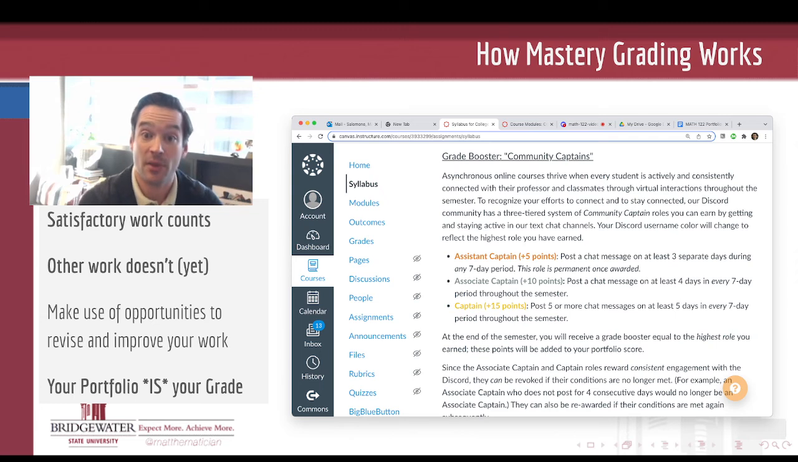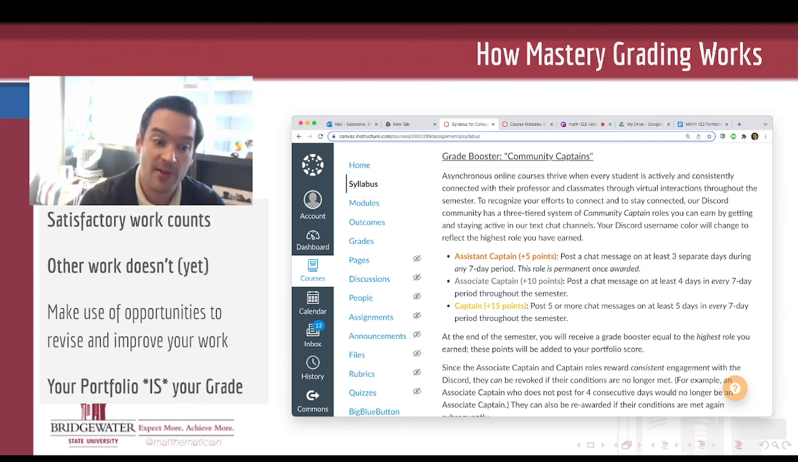Final thing I want to mention, in addition to your portfolio, the only other source of points is going to come from what I call a grade booster. And this semester's grade booster is being a community captain in Discord. So I want to provide an incentive for you to be in the Discord chat, interacting with me, interacting with your classmates as often and as much as you can, to create a vibrant course community that supports one another throughout the semester. That is what makes an asynchronous web course like ours succeed.